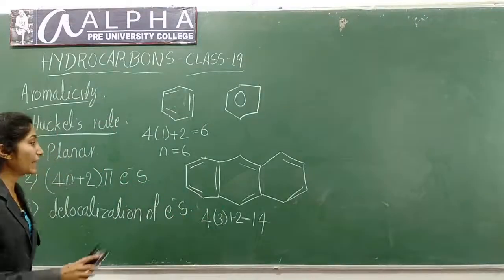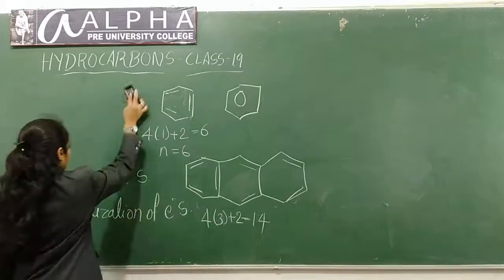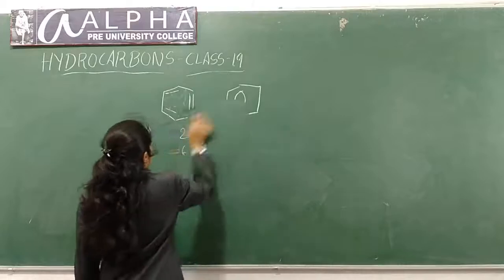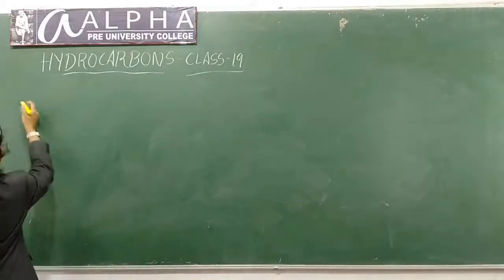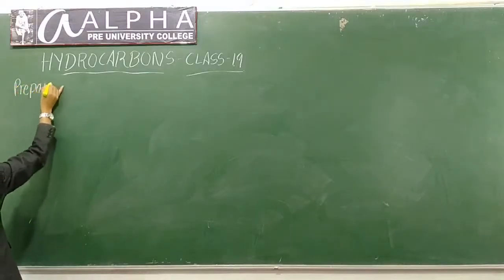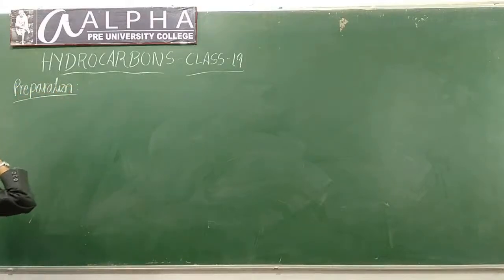Next is preparation of benzene. You have studied already one method of preparation in the last class. Do you remember which is that one? Preparation of benzene.